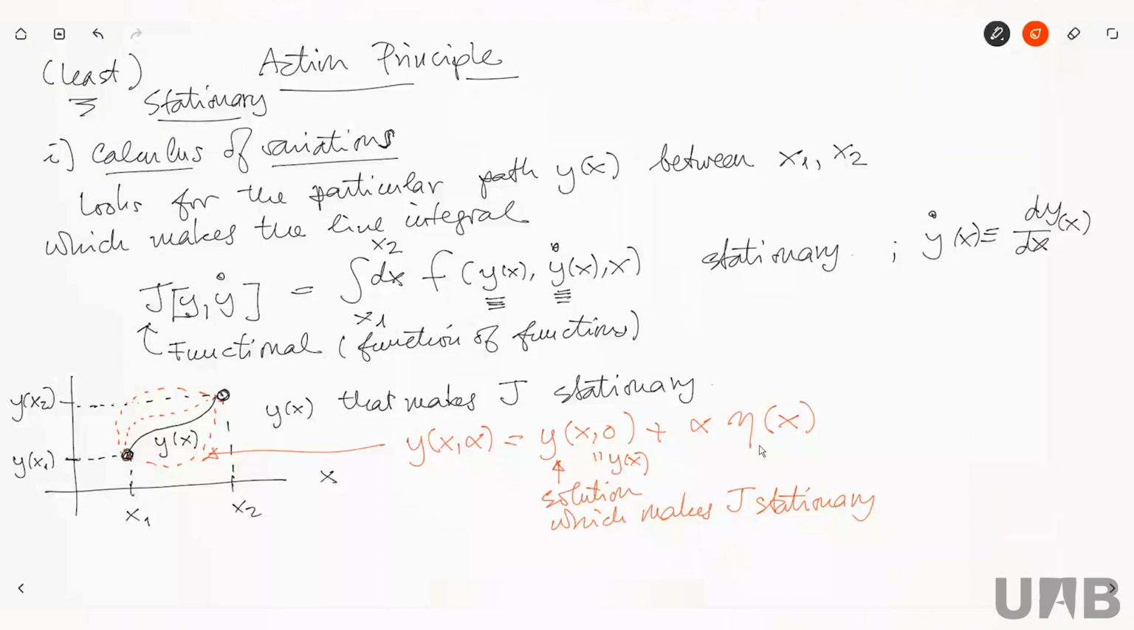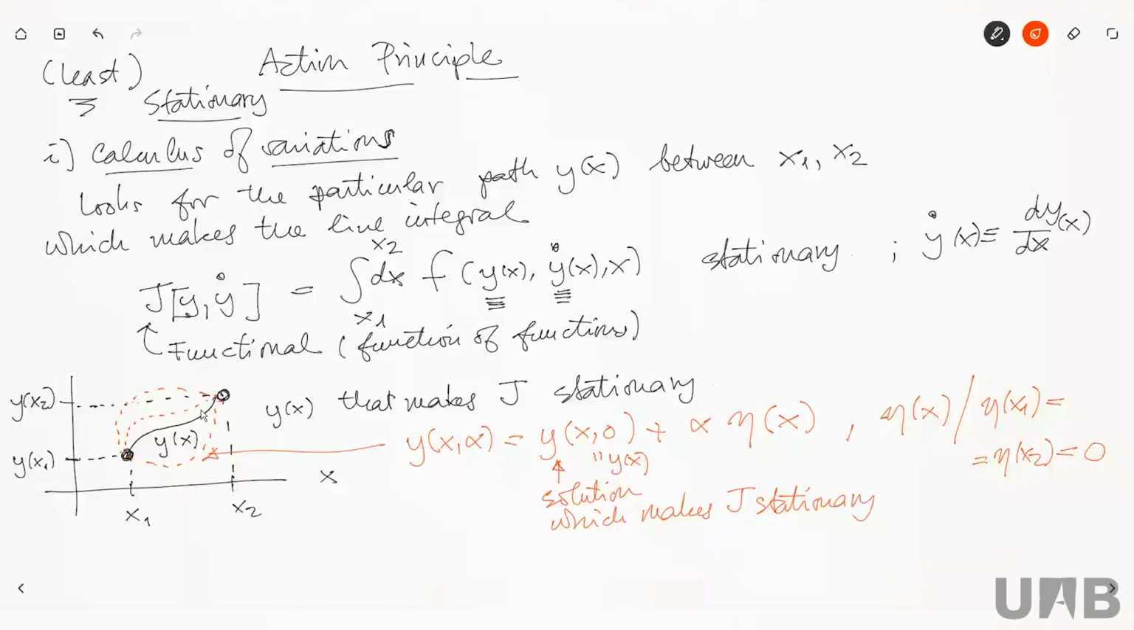When I make a variation with respect to this solution, then I get all these different orbits, all these different functions y of x, and the condition on this arbitrary function eta of x has to be that it vanishes at both x1 and x2. It has to vanish because even though I am varying from y of x, it has to go through these two points, the initial point and the final point. So this variation has to vanish at both ends.